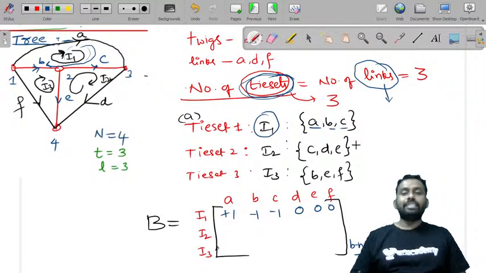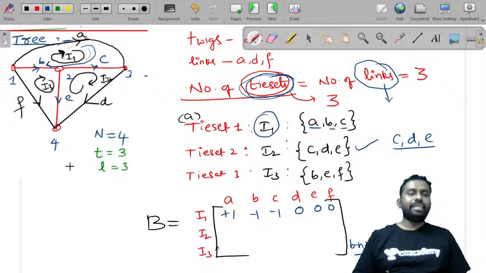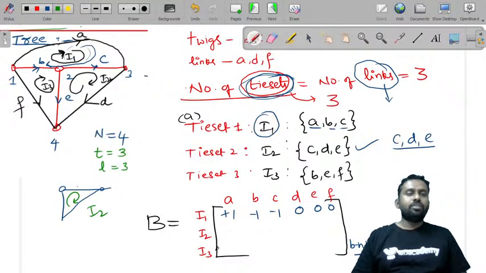Now let us consider the second tie set. Second tie set has C, D, E. Draw the second tie set separately. Let us take this as second tie set. See, this is the second tie set. What is the loop in this? This is the loop direction, that is I2. Now what is the direction here? C here, this is E, and this is D.